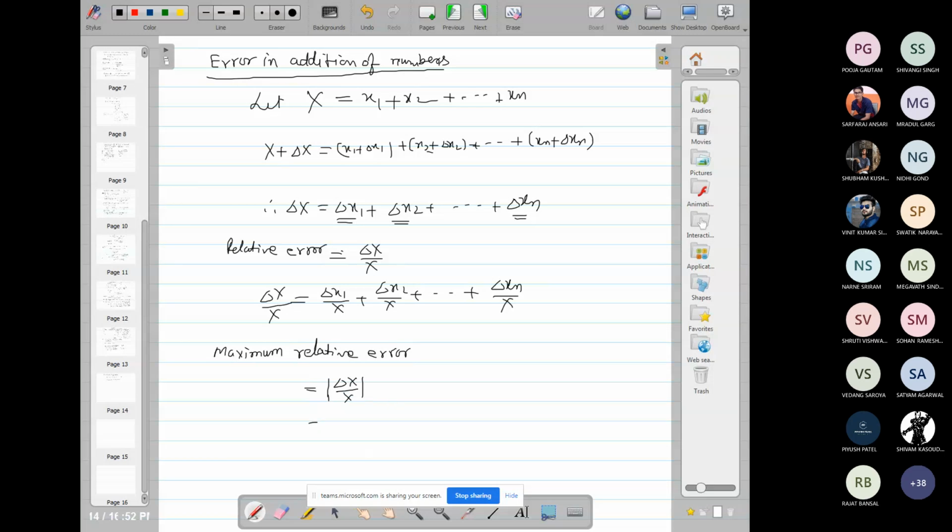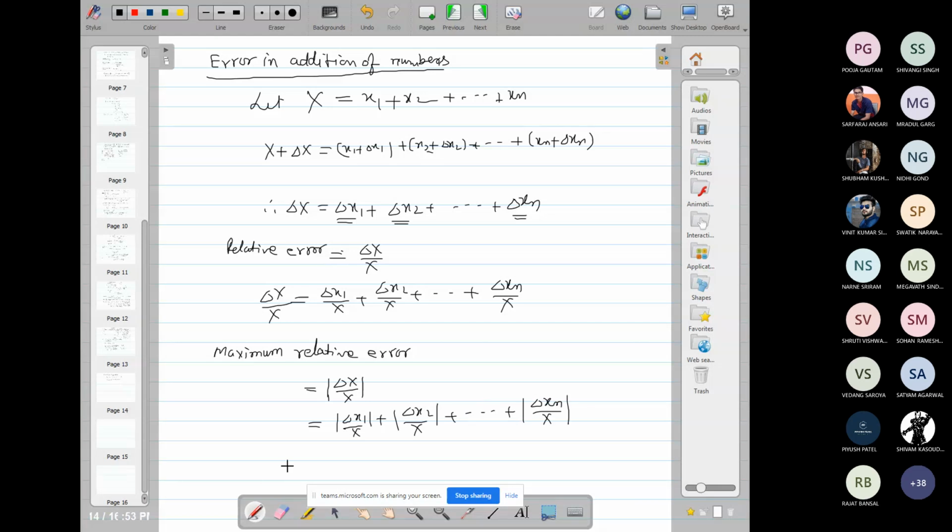This is equal to mod of del x1 upon x plus mod of del x2 upon x and so on plus mod of del xn upon x.